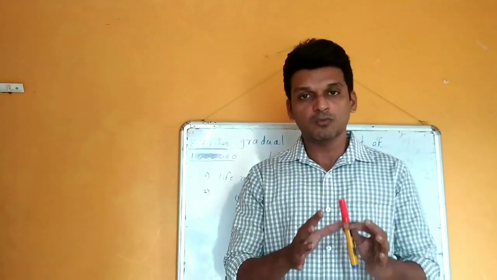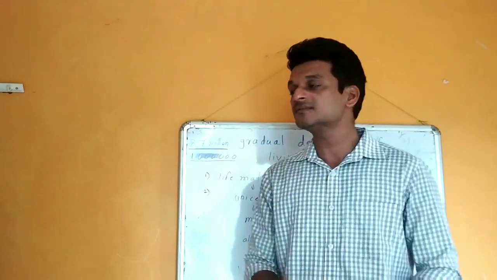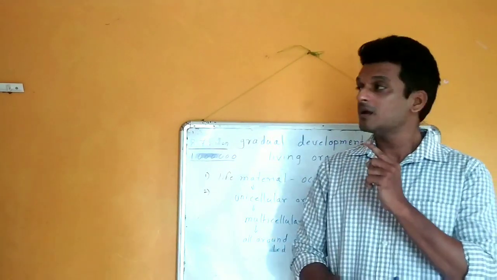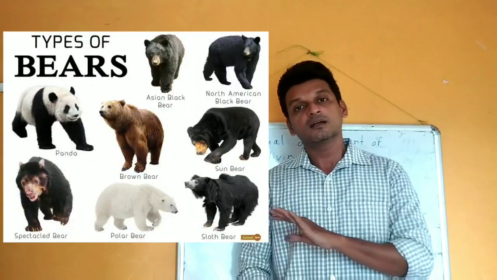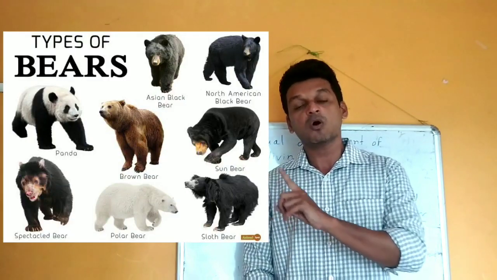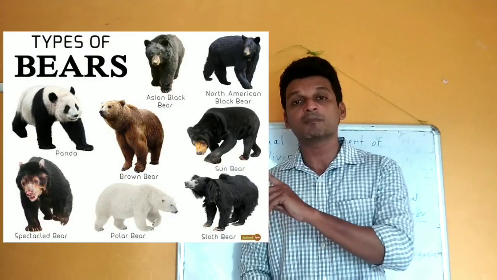And to understand this evolution, let us take a simple example. Let us take the example of bear. In this image, you can see the animal is one, but all these animals are having different size, shape, and color.